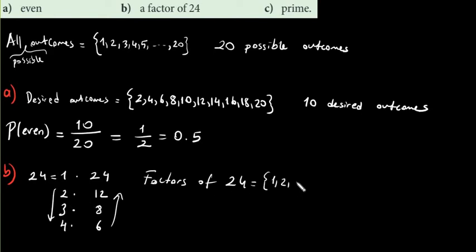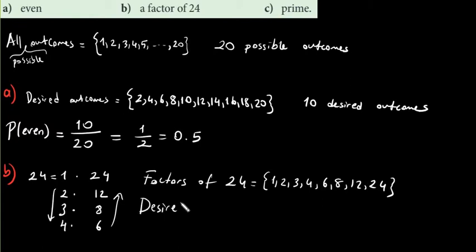So 1, 2, 3, 4, 6, 8, 12, 24. But we should be careful here. All possible outcomes from 1 to 20. As you see, 24 is not in this set. So we cannot write 24 as a desired outcome.